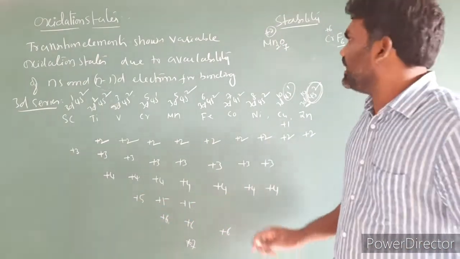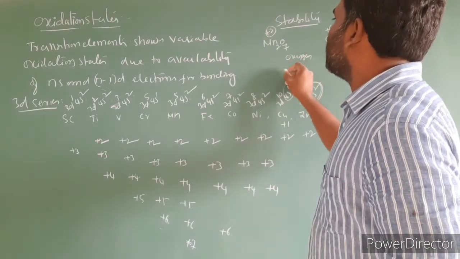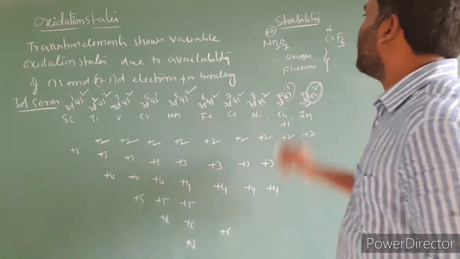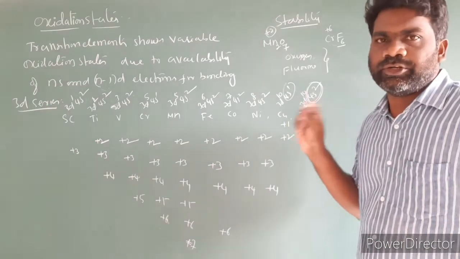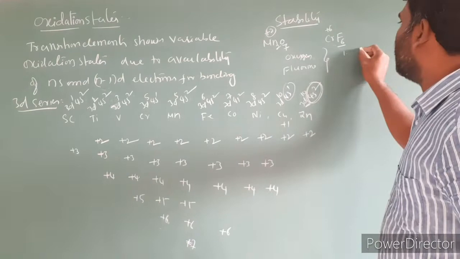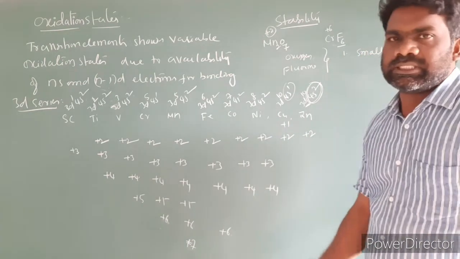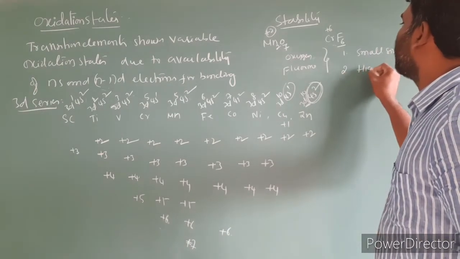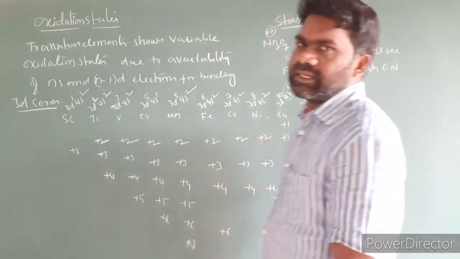So here the point is, oxygen and fluorine can stabilize the higher oxidation states of transition elements. The first reason is their small size. The second is high electronegativity. So high electronegativity is the second reason.